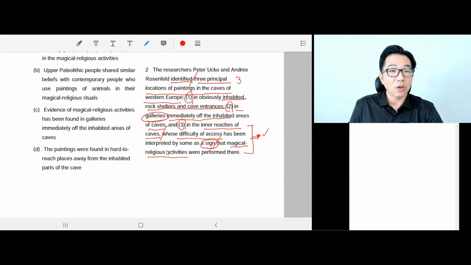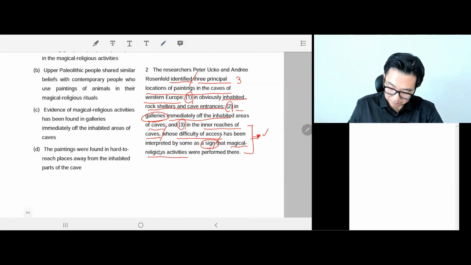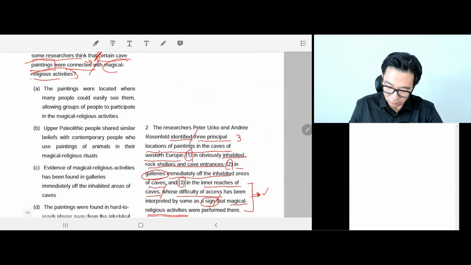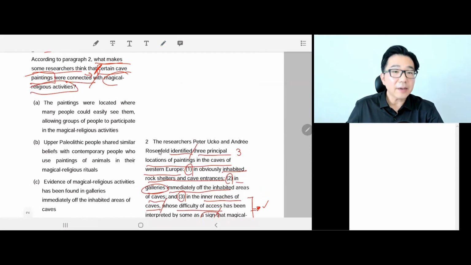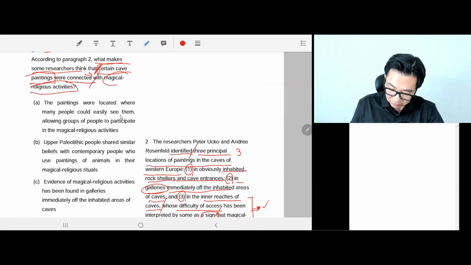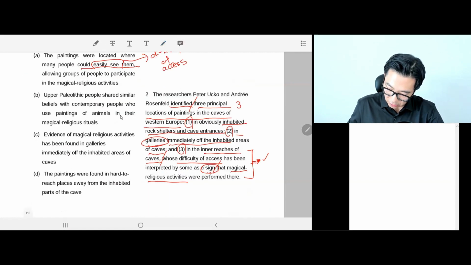All right, so let's solve this question by choosing the right answer. Pretty straightforward. I think A, the paintings were located where many people could easily see them. No, right? Difficult to get to, deep inside the caves, right? So the whole point was difficulty of access right here.